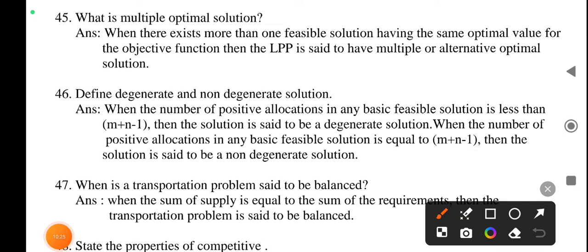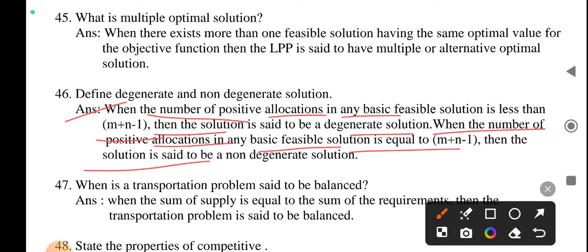Define degenerate and non-degenerate solution. When the number of positive allocations in any basic feasible solution is less than m plus n minus 1, then the solution is said to be a degenerate solution. When the number of positive allocations in any basic feasible solution is equal to m plus n minus 1, then the solution is said to be non-degenerate solution.